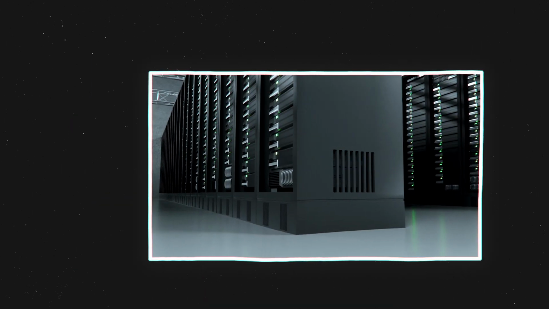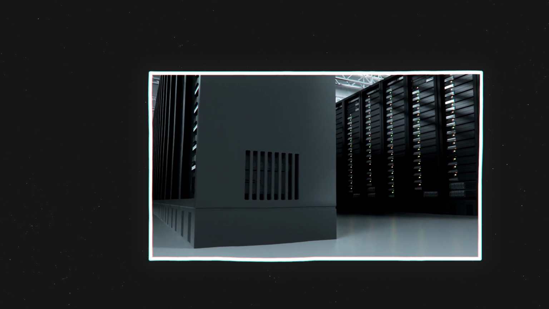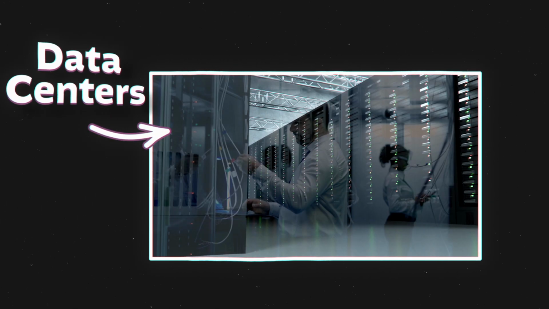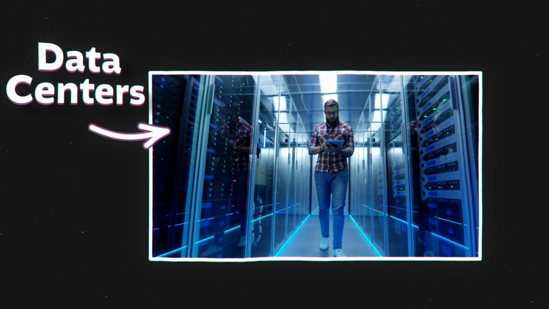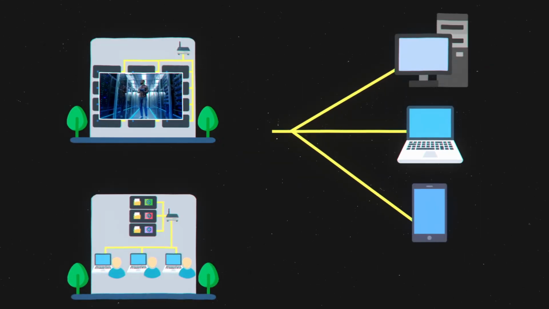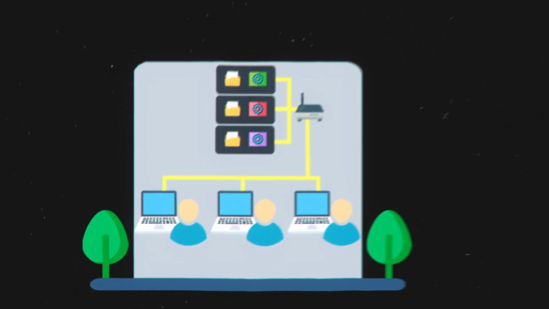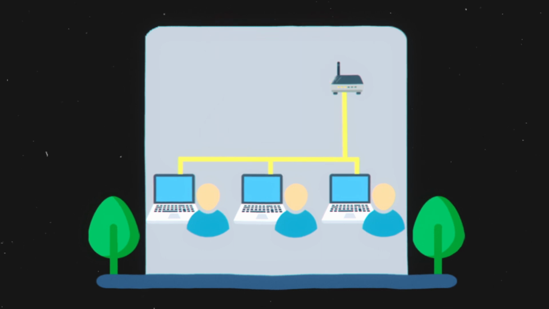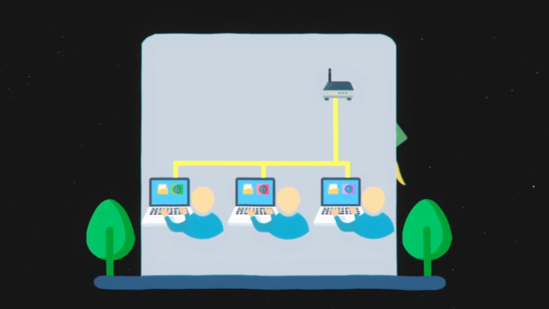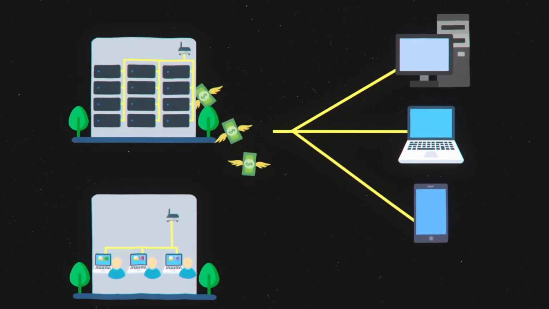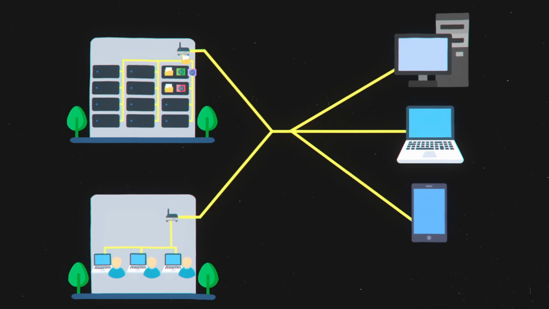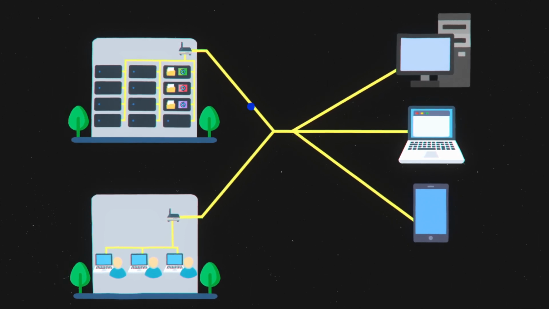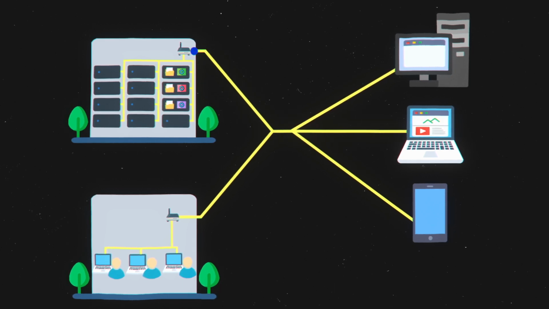And these companies can have hundreds or even thousands of these servers in buildings called data centers. And they will make sure that the servers stay on all day, that they have a good internet connection, and that they work correctly. So if a company that creates websites doesn't want to have servers in their offices, they can just create the websites and then pay the hosting company to rent some servers and put the websites there. Now, when users go to these websites, the request will go to these servers in the cloud.